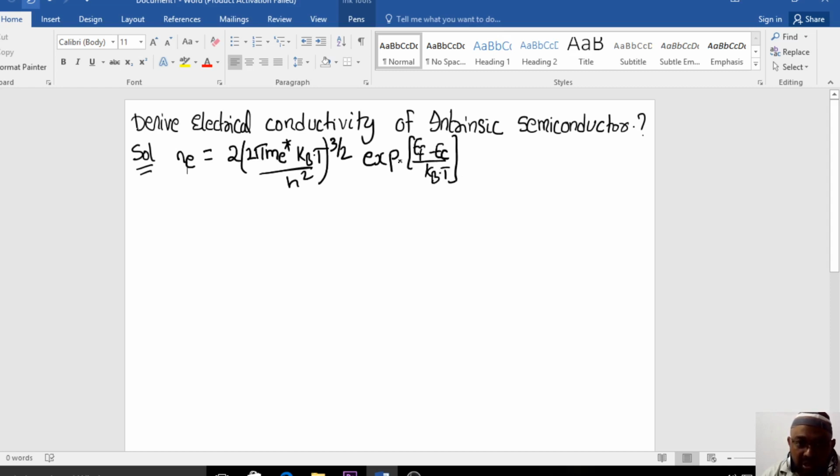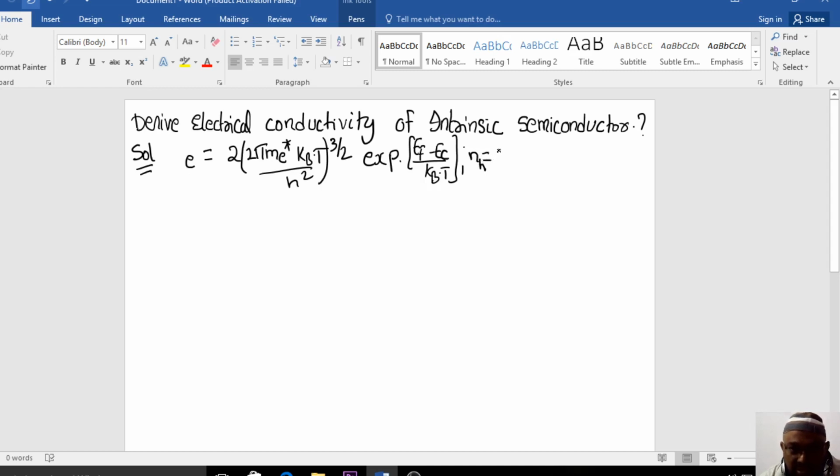This exponential we have already derived in the previous class. You can just see my previous video, in which we discussed the density of electrons. In the similar case, we already have discussed the density of holes, right?